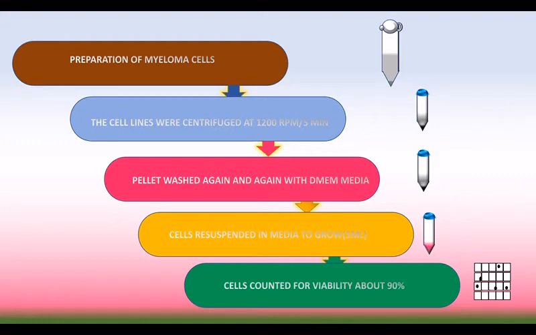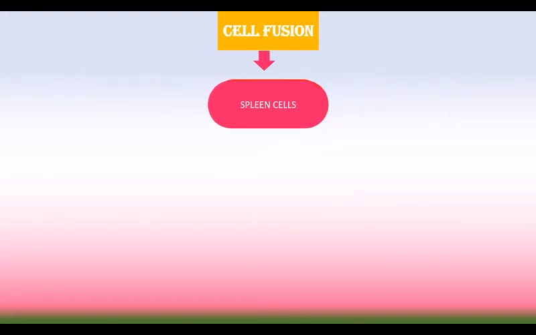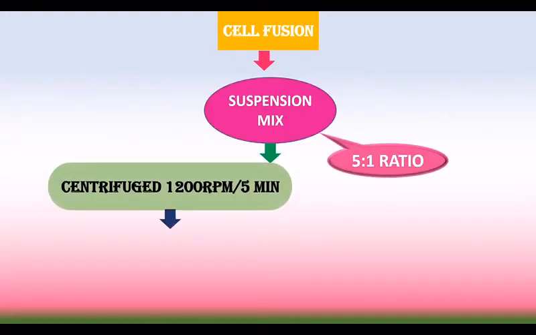And next is cell fusion. Here the spleen cell and myeloma cell are fused in 5:1 ratio to produce the suspension mix, and this mix is centrifuged at 12,000 rpm for 5 minutes.